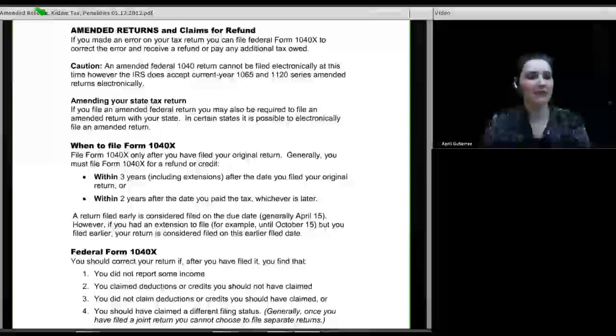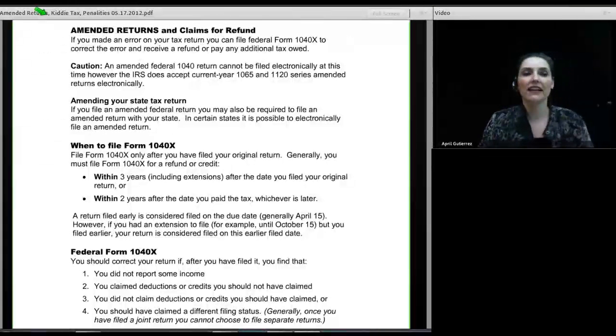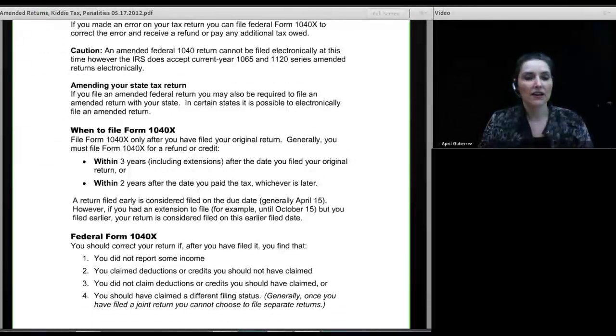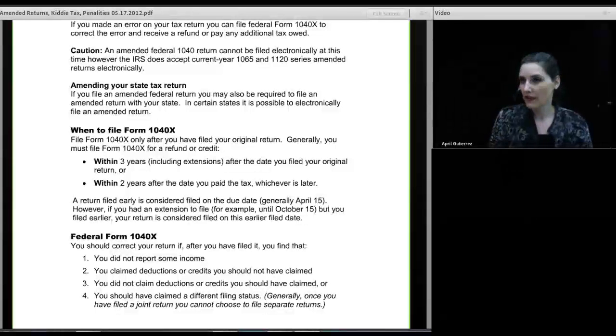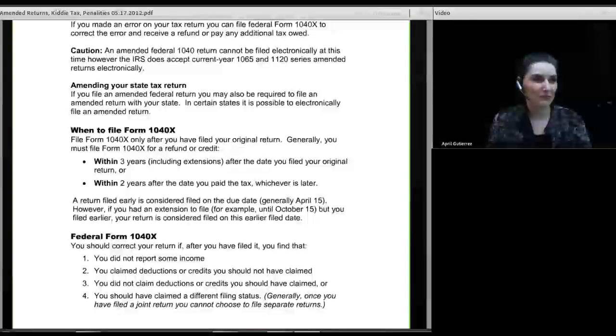Now, if you file an amended federal return, in all likelihood, you probably also need to amend your state tax return. And very often the reason an amendment occurs at the federal level is the IRS has issued a CP 2000 letter to a client saying, hey, you left stuff off your tax return. We want you to pay tax on it. So the client comes in and says, yeah, I did leave this off. Can you amend my return for me? And sometimes they'll say, well, the IRS letter, what they're giving you, is accurate. You do owe the money. No point in arguing. We could amend, but it's not going to change anything.